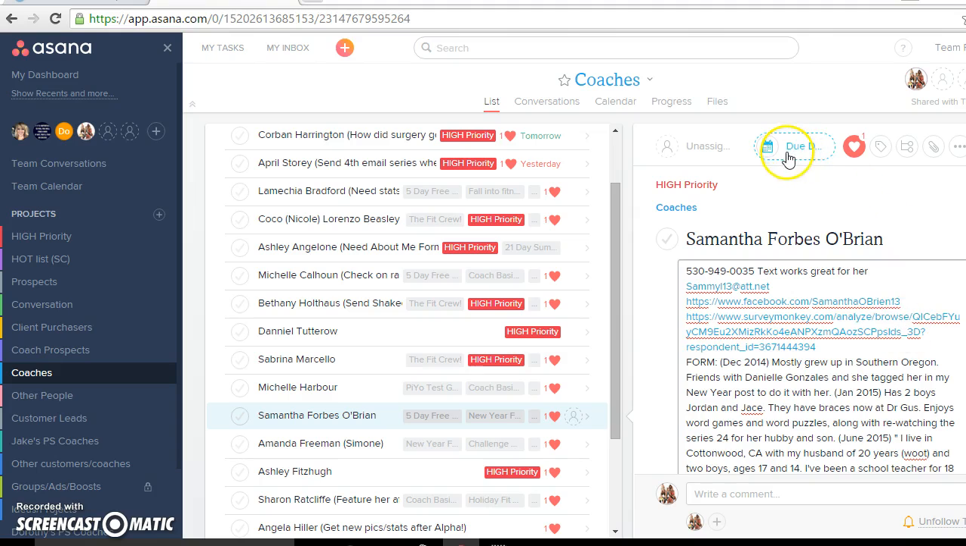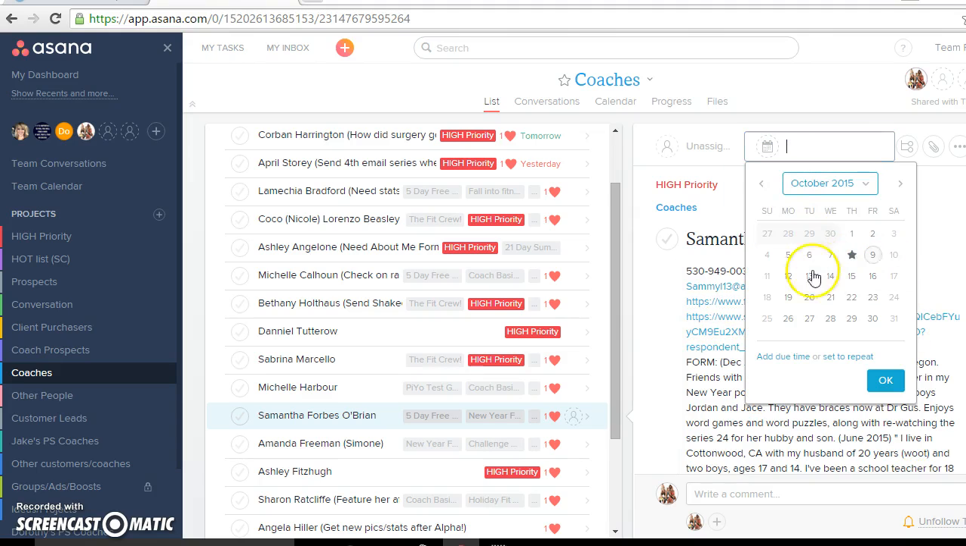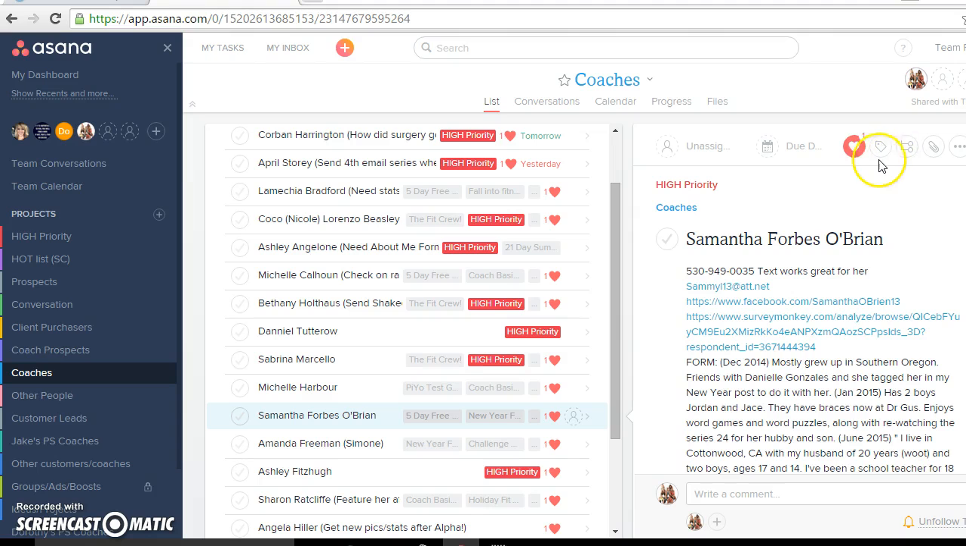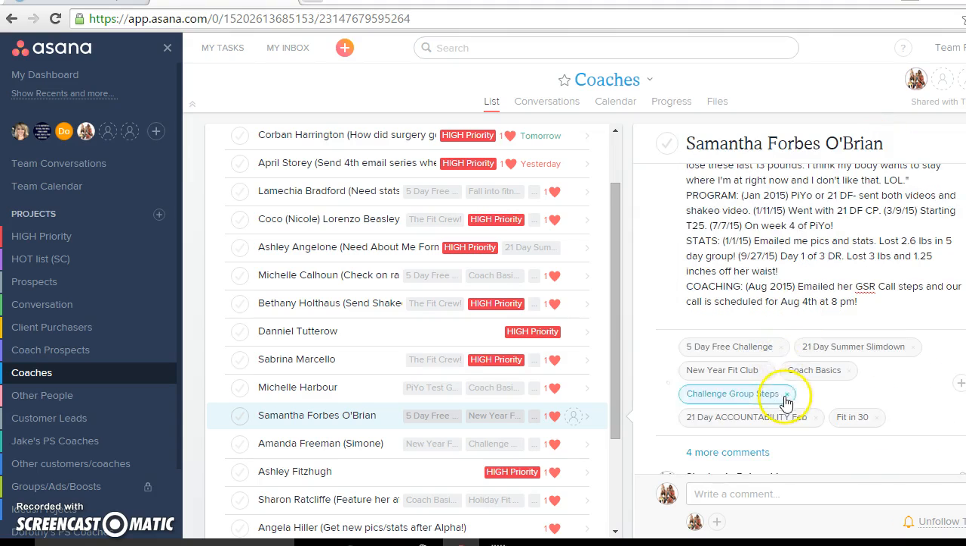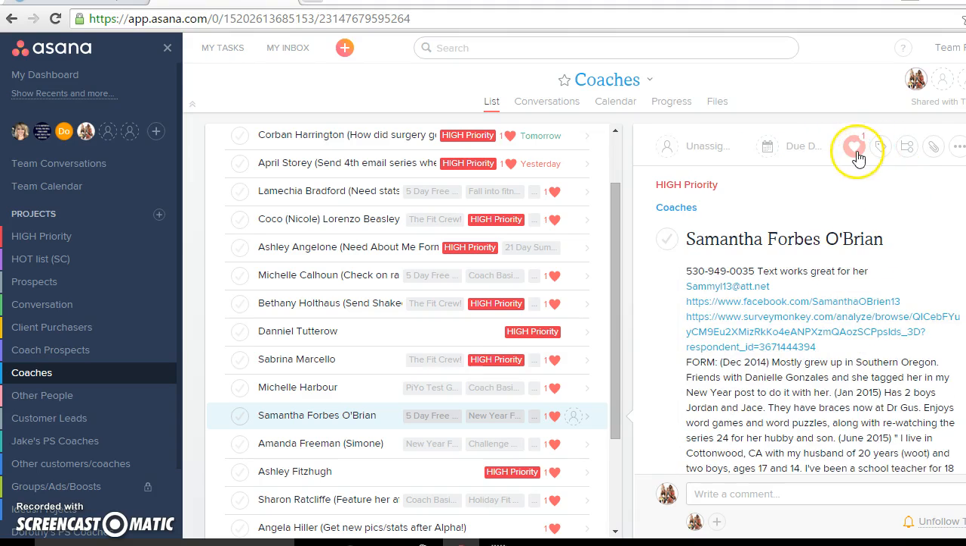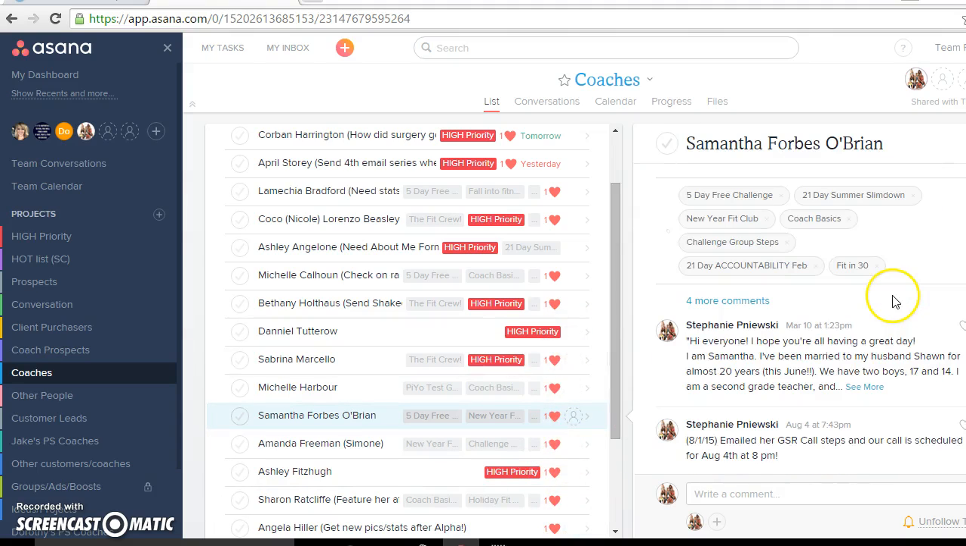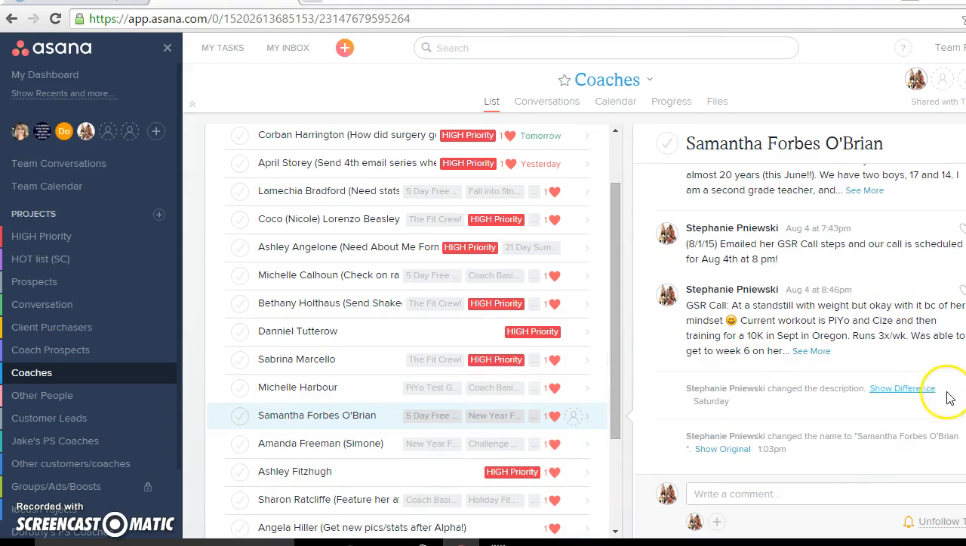Up at the top here, you'll be able to see follow-up, so you can set due dates for everything. The tags are right down here, and that's where I track the groups. The heart just means they purchased a challenge pack, so I know how many of these people have purchased challenge packs. And here, each time I talk to them, I write a little something in there. I'll either copy and paste our conversation or whatever, so I can keep track of what we talk about each time.